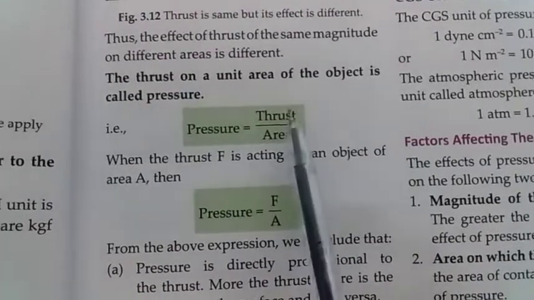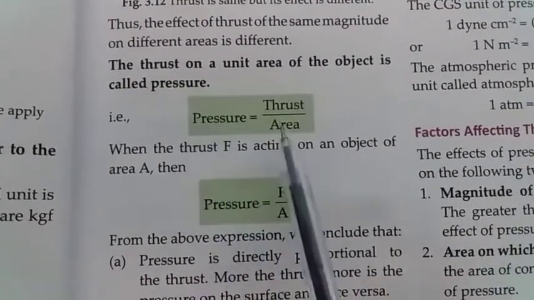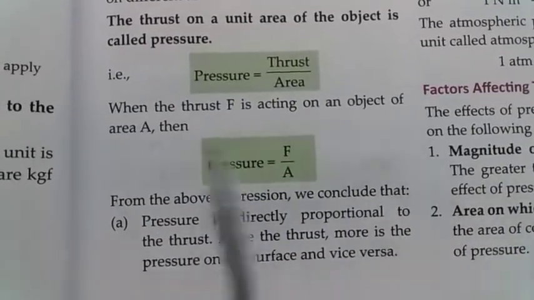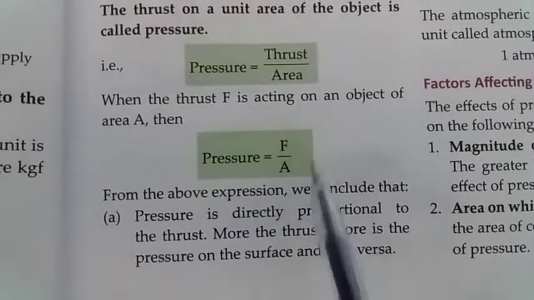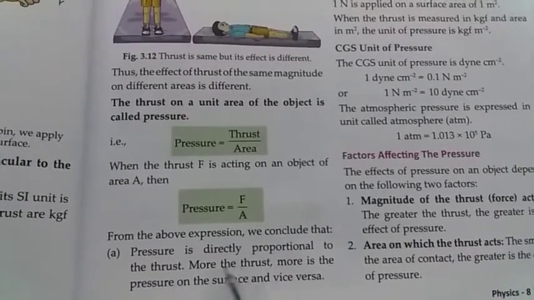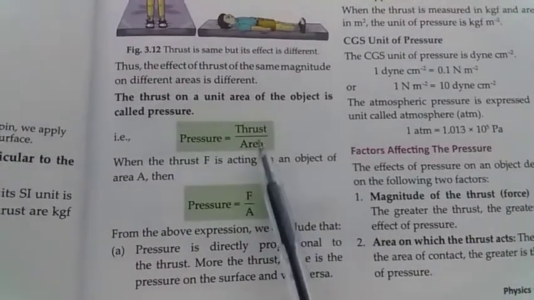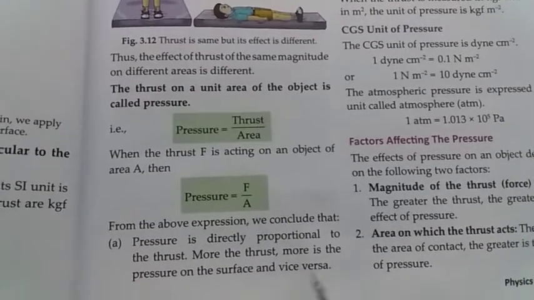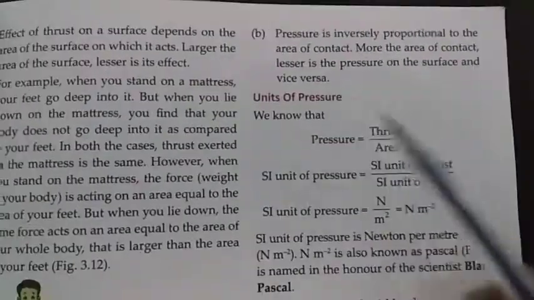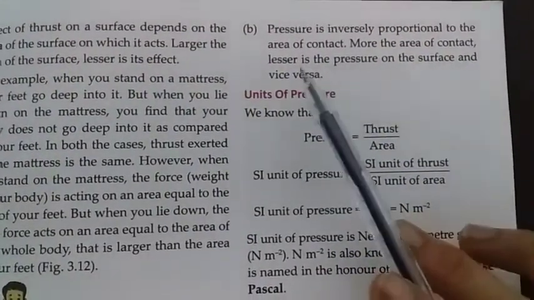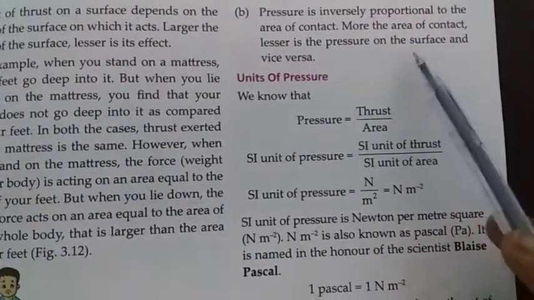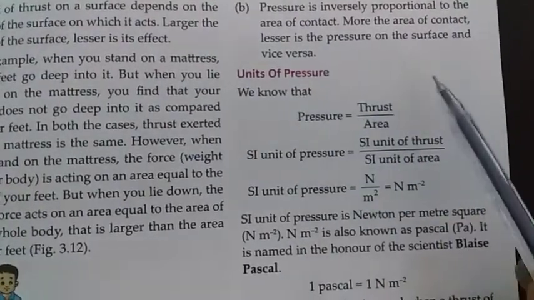So pressure equals thrust upon area, and pressure is inversely proportional to area. Suppose the thrust is F, acting on an object of area A, then pressure equals F upon A. So we have concluded that pressure is directly proportional to the thrust. The more the thrust, the more is the pressure on the surface, and the less the thrust, the less the pressure. Secondly, pressure is inversely proportional to the area of contact. The more the area of contact, the lesser is the pressure on the surface, and the less the area of contact, the more is the pressure on the surface.